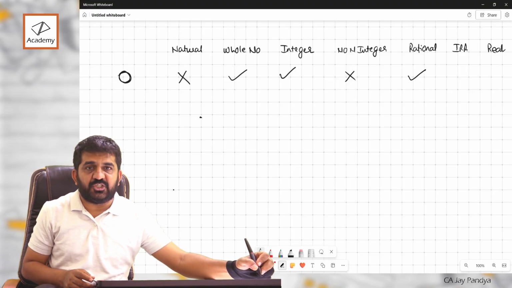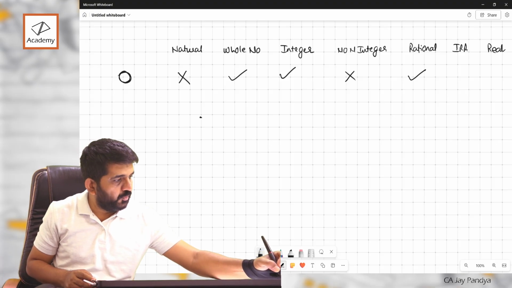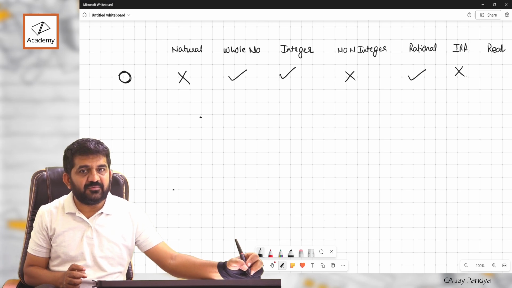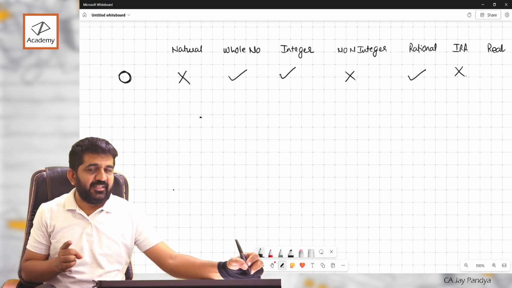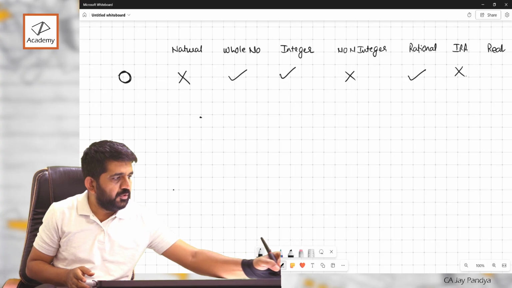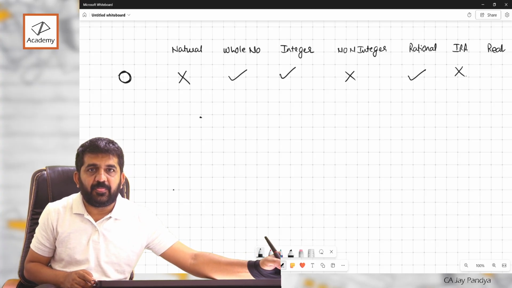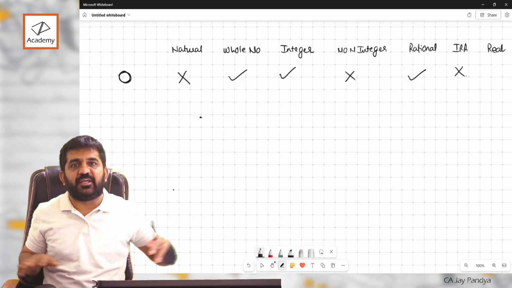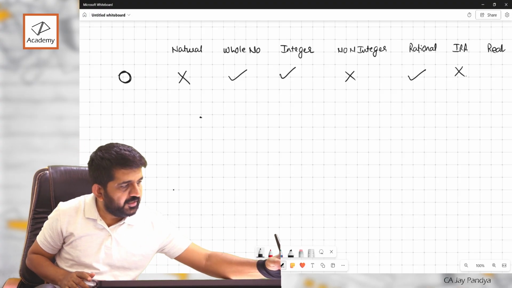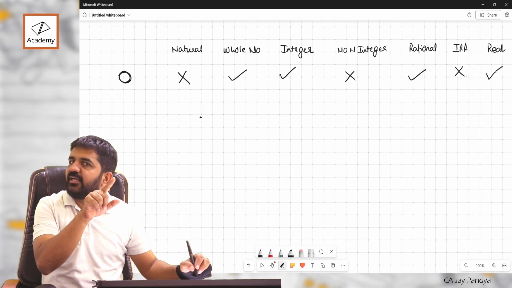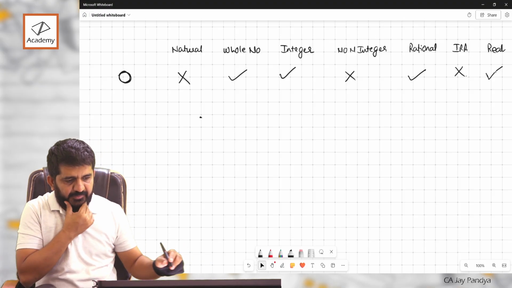Kanak, is 0 an irrational number? No. Anything which never ends, right? 0 ends. 0 is a 0. 0 has a value. Is it a real number? Both of you. Real is rational plus irrational. Everything. Chapter number 1 is everything. Any question I give you, real will be having a tick, right? All numbers are real numbers, right?